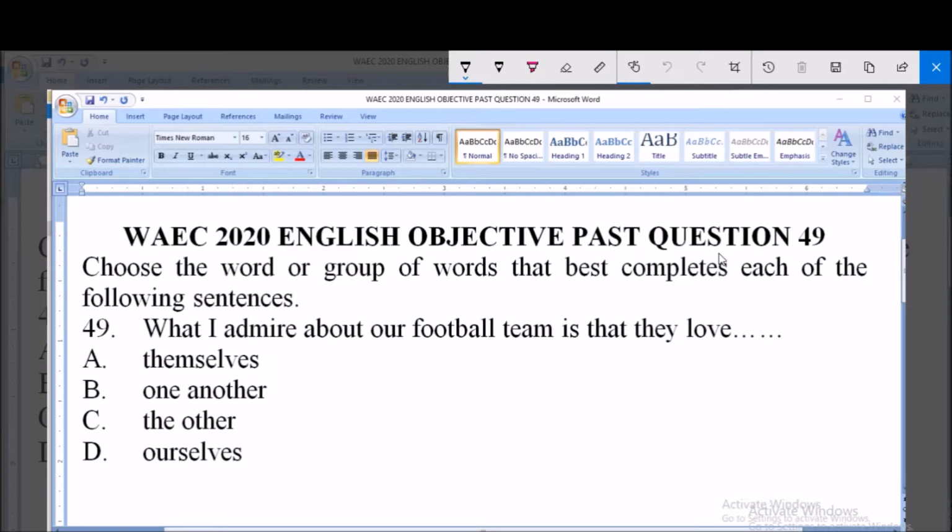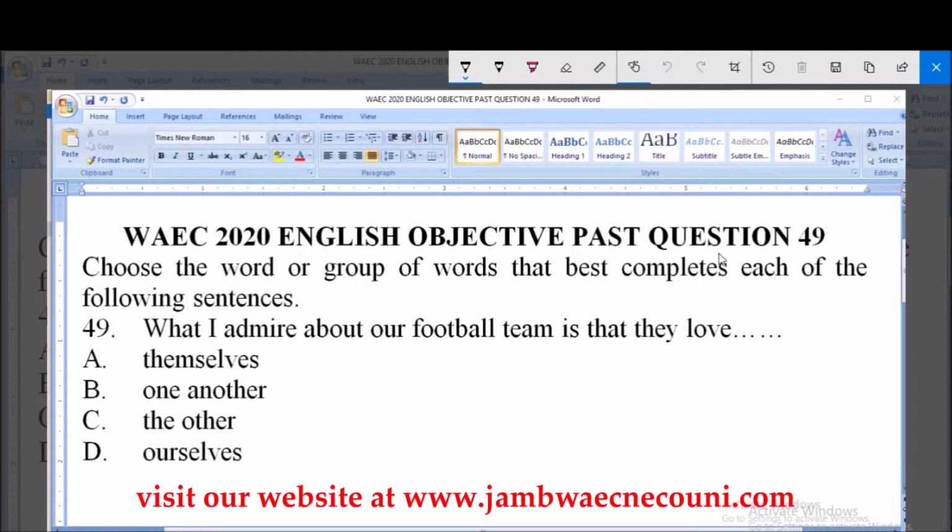The sentence says, what I admire about a football team is that they love dash.